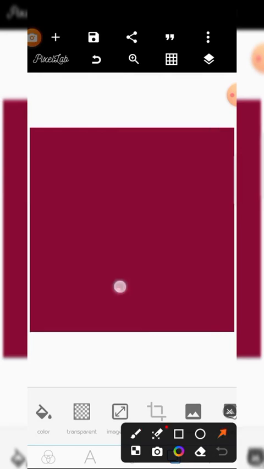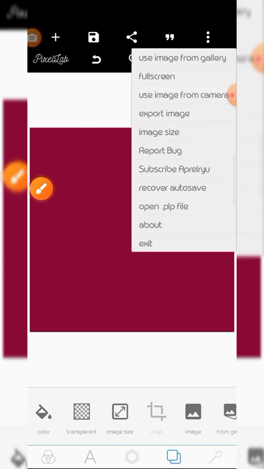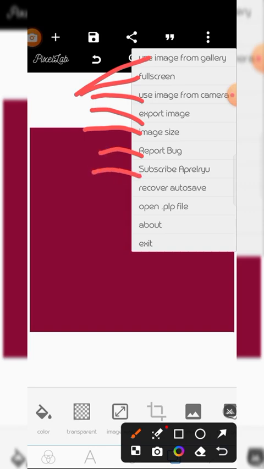The fifth one is this three dot. The same thing, if you want to get the image from your gallery to the phone, you can use this. There is full screen, use image from camera, export image size, report back, subscribe, recover, autosave, open PLP file.